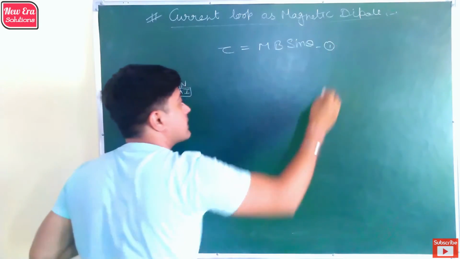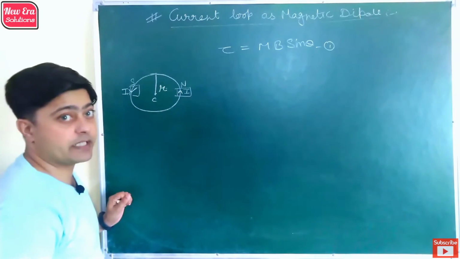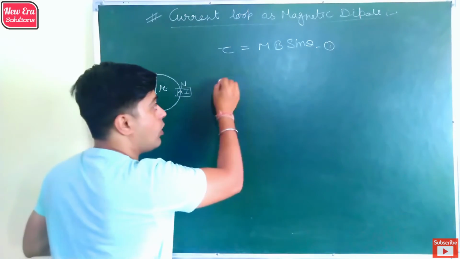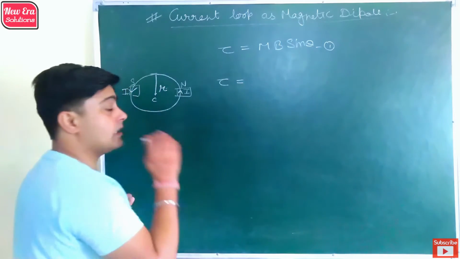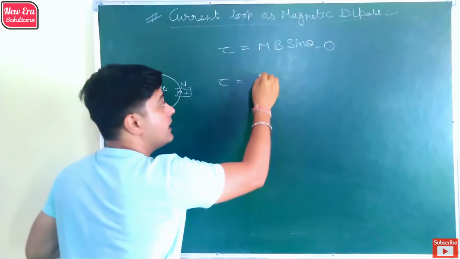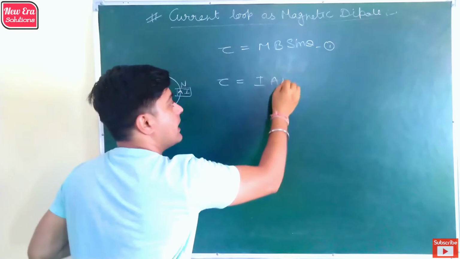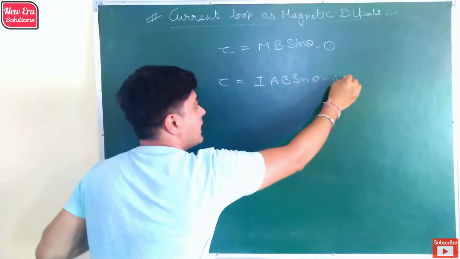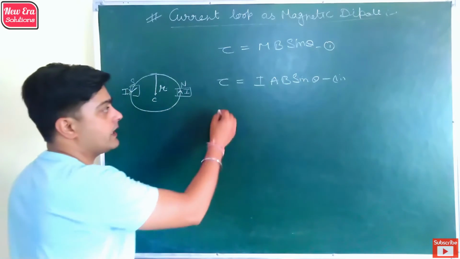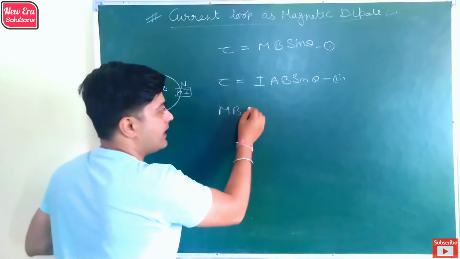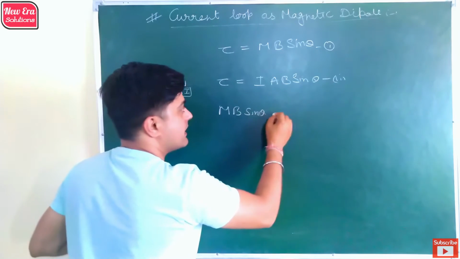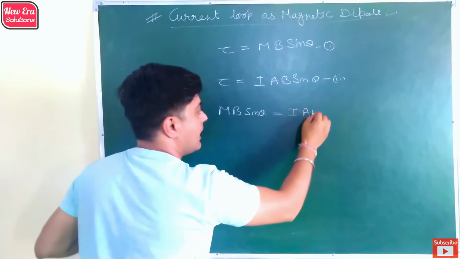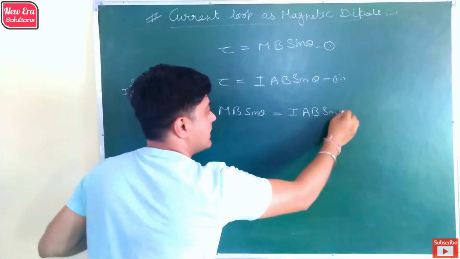And we already discussed in the magnetic effect of electric current that the torque experienced by a current carrying loop is IAB sine theta. So by equating these two torques, we get mB sine theta is equal to IAB sine theta.